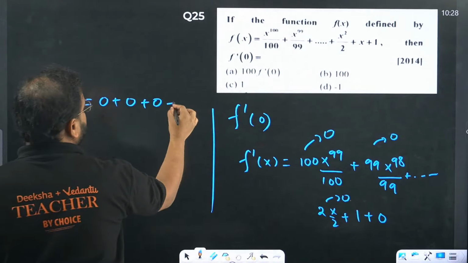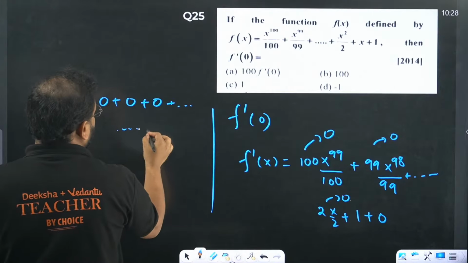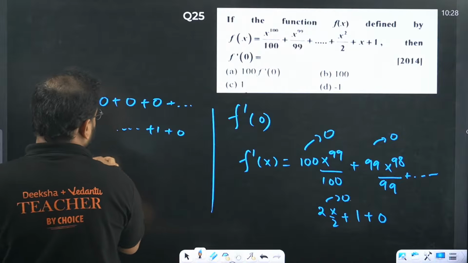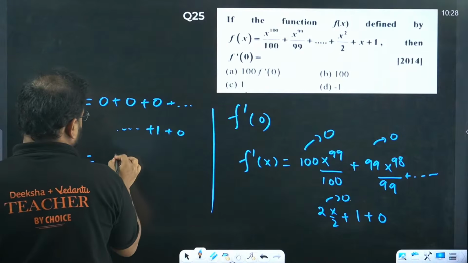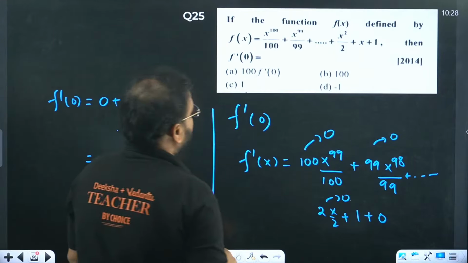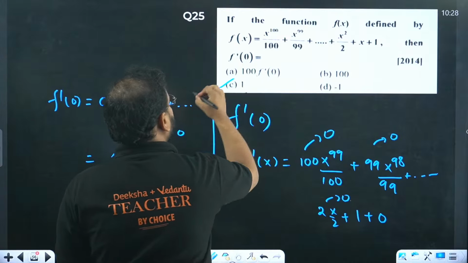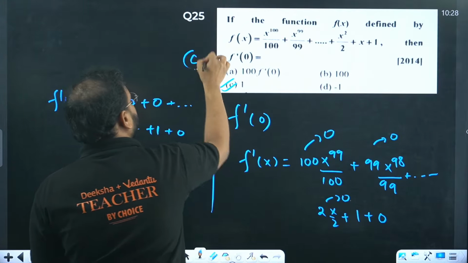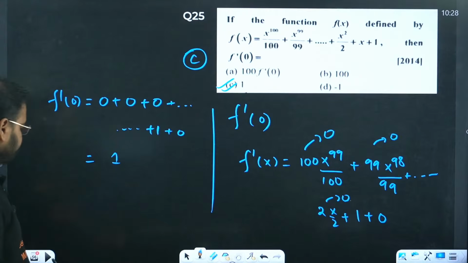So you have somewhere plus 1 plus 0. Answer becomes what? This one. So answer is 1. So option C is correct. Option C is correct. 1.